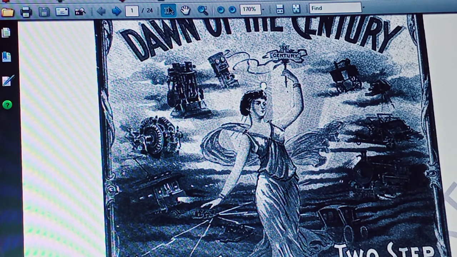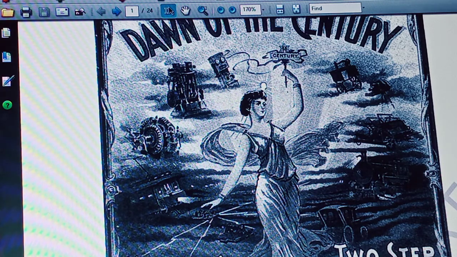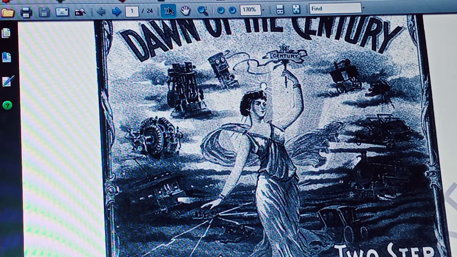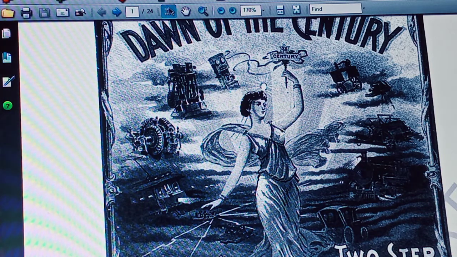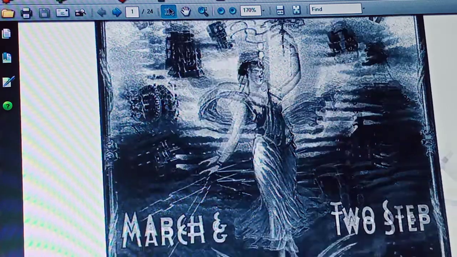she is floating, as well as on the wheel, which indicates the time period, and her floating indicates movement into the future, as well as the background which explains the progress, that means railway, camera, these are all. So by that we can understand that this is the early stage of industrialization period.